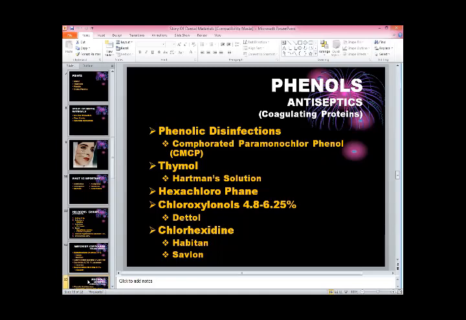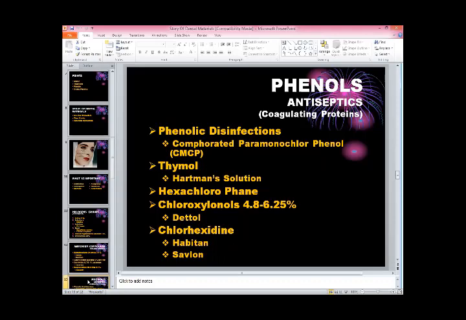CMCP is an ideal disinfectant which we are using abundantly in dentistry, in endodontic therapy especially, or in all those areas where we feel that there is bleeding or proteinous material or pus available. So this is a very effective antiseptic group which we are using in dentistry.